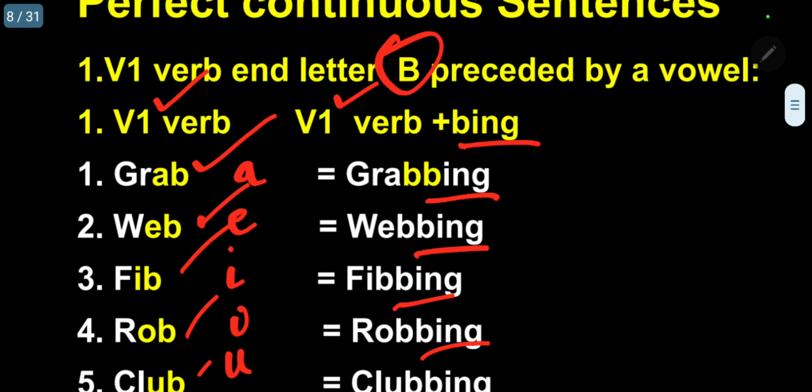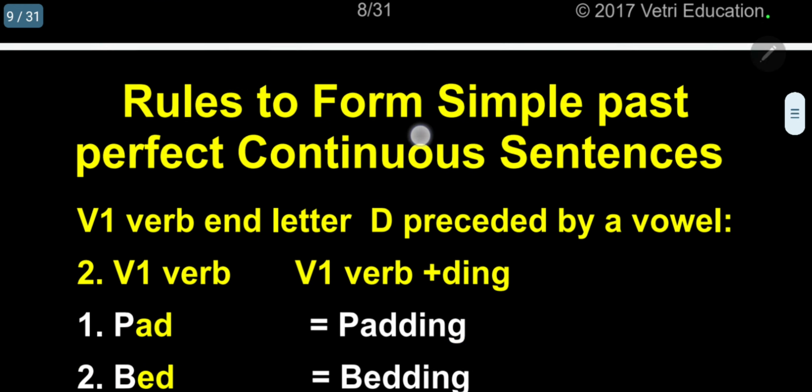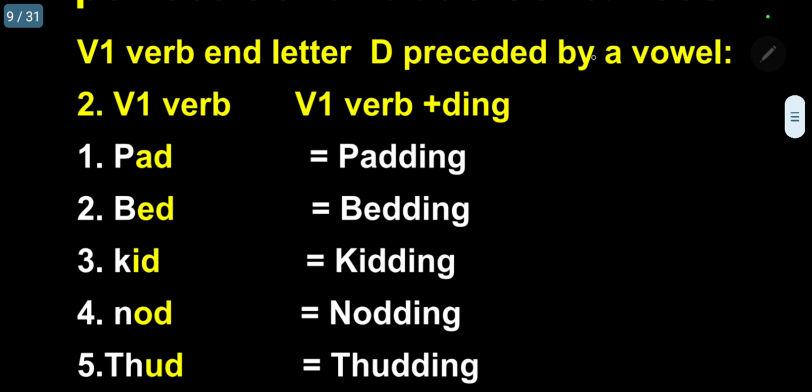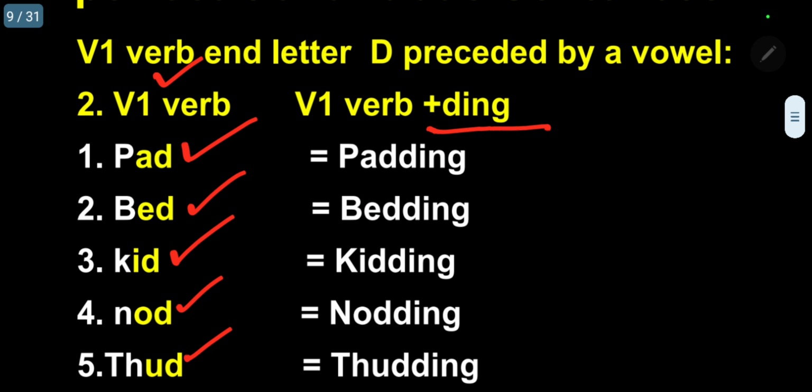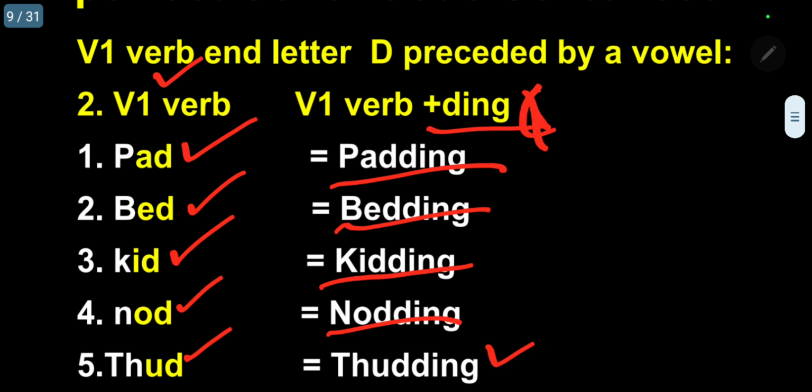Please follow. The next letter, D. Again, as usual, V1 verb. Again I am giving 5 verbs ending with D: pad, bed, kid, nod, thud. So I am adding ding. Padding, bedding, kidding, nodding, thudding. Kindly follow. This is the V1 and the corresponding continuous form.